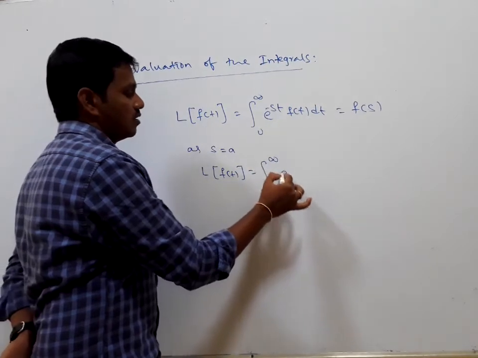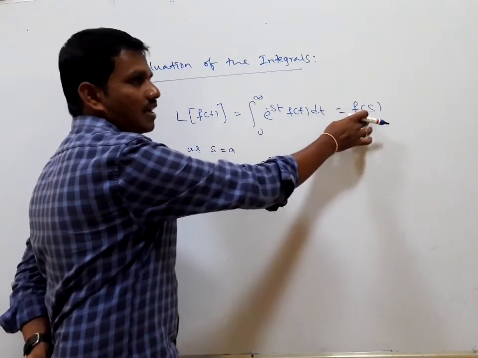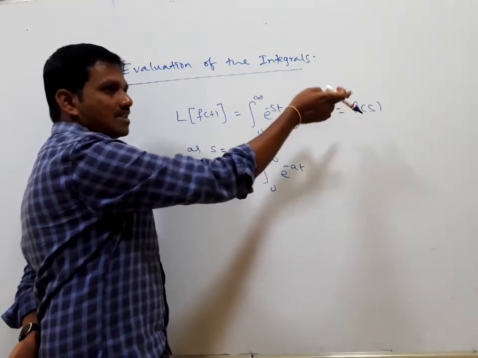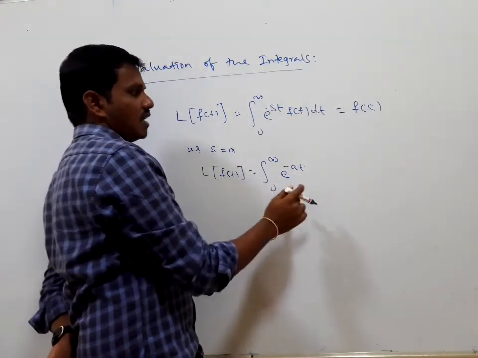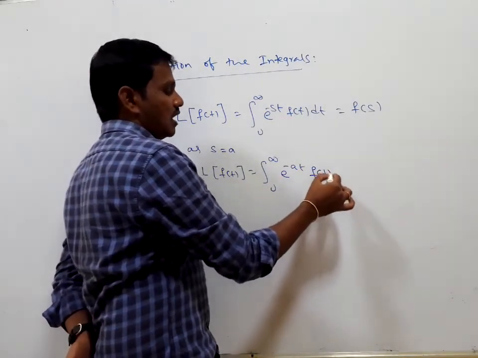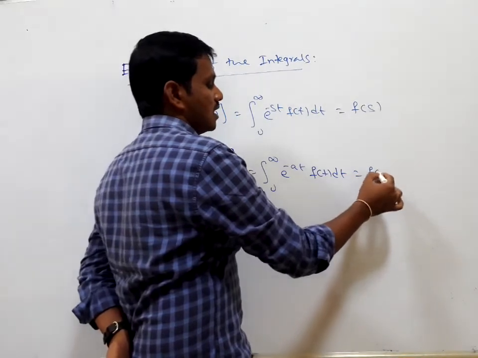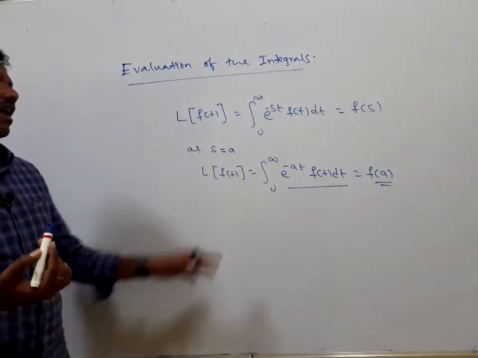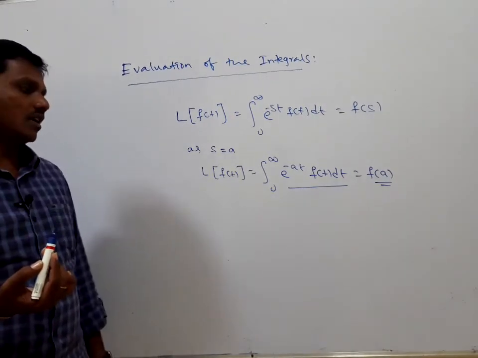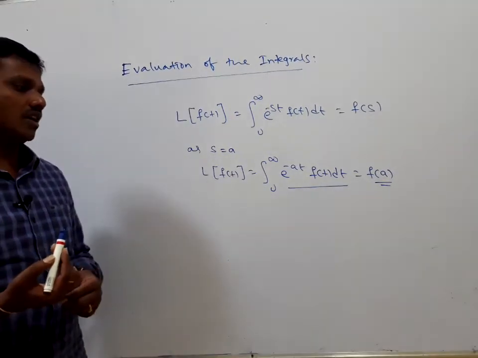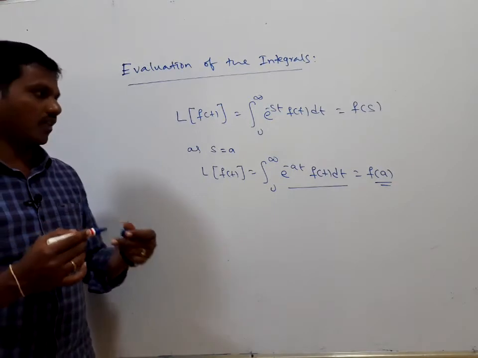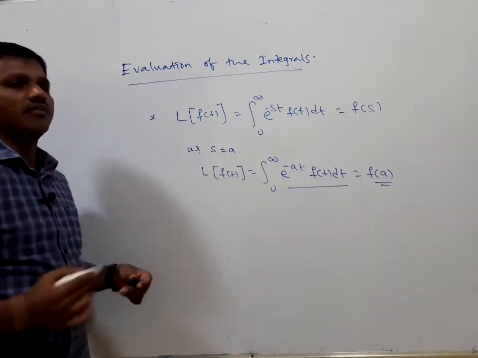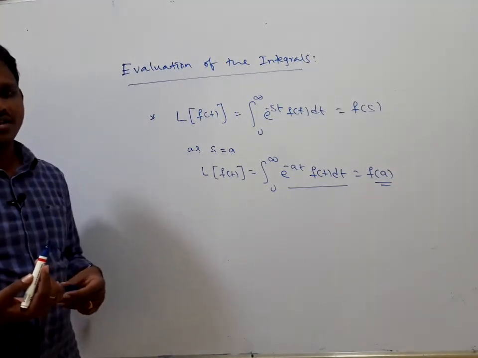the Laplace transform of f of t is equal to the integral from 0 to infinity of e to the power of minus at f of t dt. If you replace s with a, you get e to the power of minus at, and the result is F of a. So by using this concept, the integral from 0 to infinity of e to the power of minus at f of t dt is equal to F of a. This is a very important application for evaluating integrals, right?